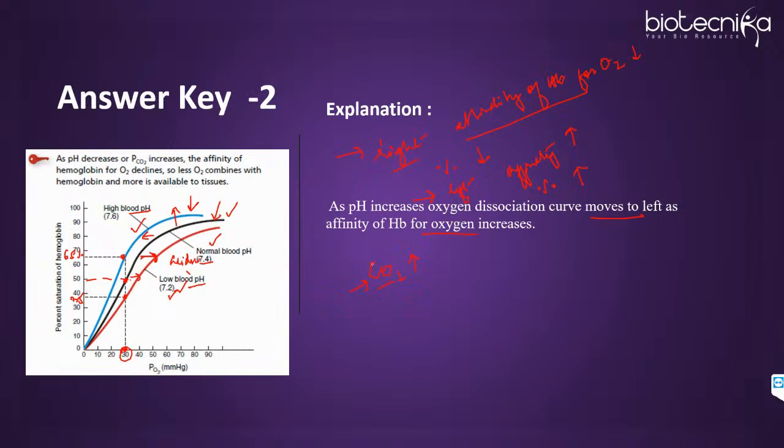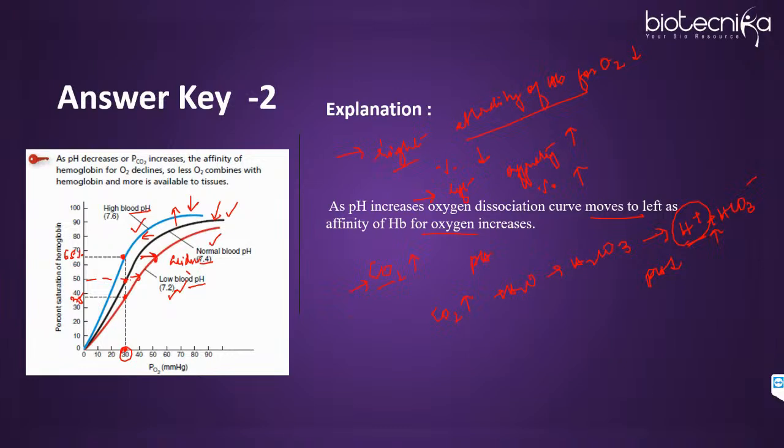So why is the curve moving towards right when CO2 increases? Because CO2 and pH are interrelated. When CO2 increases, CO2 combines with water, it forms carbonic acid, and this carbonic acid will dissociate. It will form H plus and bicarbonate ions. So H plus ion increased, and H plus ion increase means pH decreased.